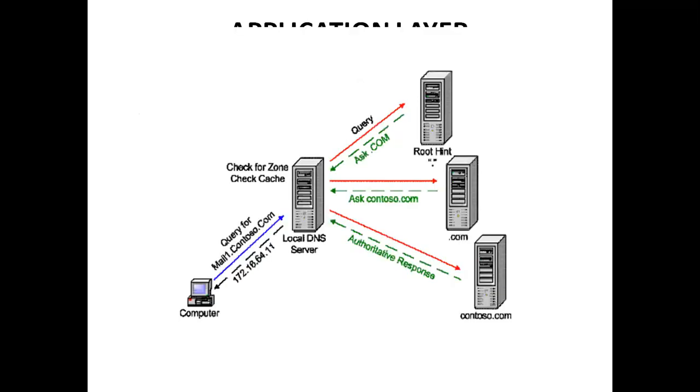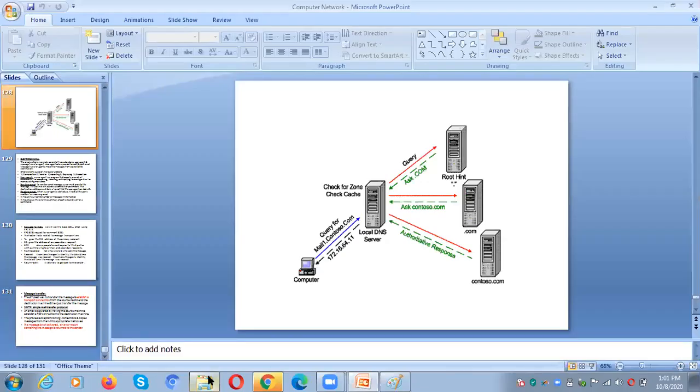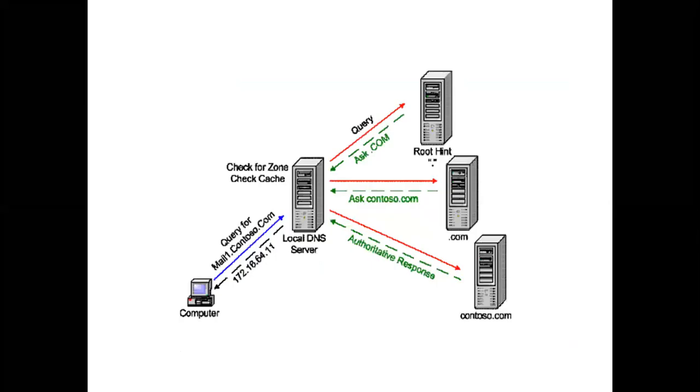So this is the computer, right? Follow the cursor, please. For example, initially this is your computer. In that is the resolver. What do you want to know? You want to know the address of mail1.contoso.com. What is the IP address of this one? Immediately the resolver will query the local DNS server.